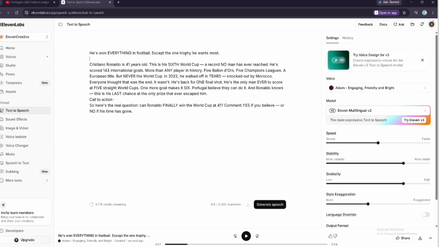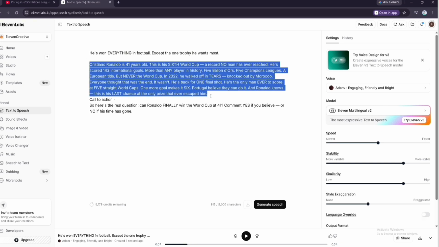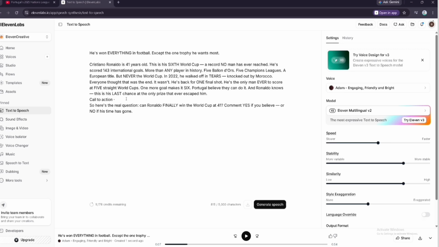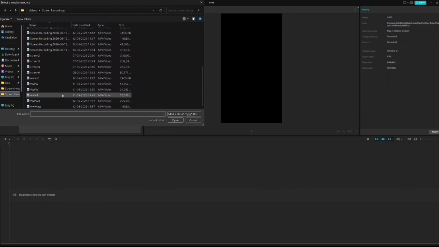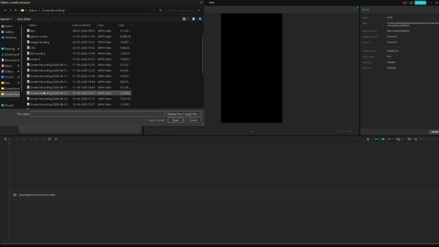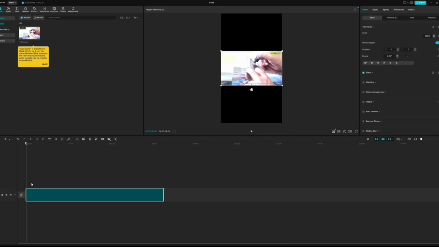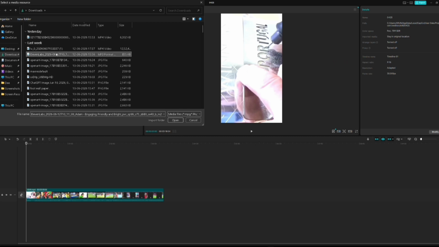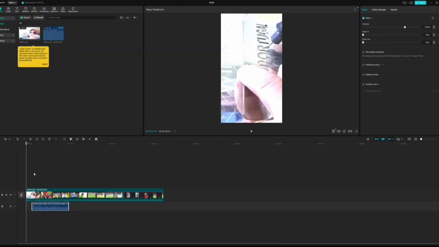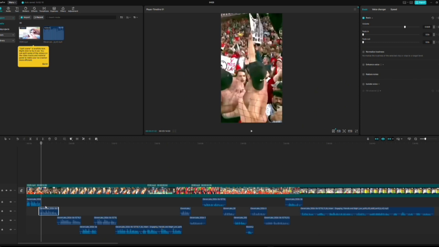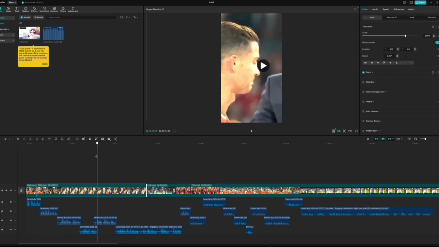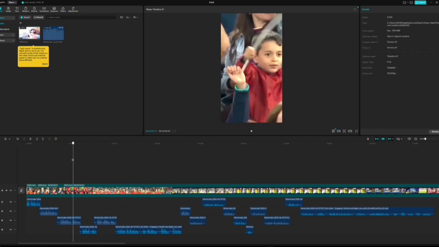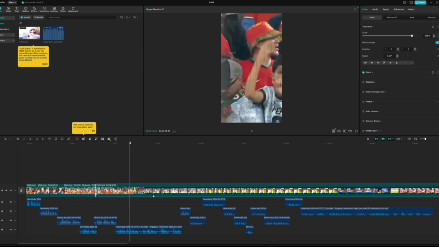Now we are going to move to the next step, which is editing. I already showed you how you are going to find the visuals, because Claude already gave us the video links and the video titles. You just have to record those visuals. So now let's move to the next step. That is the editing. Now open CapCut and import the clips that you have recorded or downloaded. After that, import the voiceover that you generated from 11 Labs and overlap it. Then cut the screen recording parts which match the voiceover. You have to cut the screen recording according to the voiceover, so it will match perfectly.